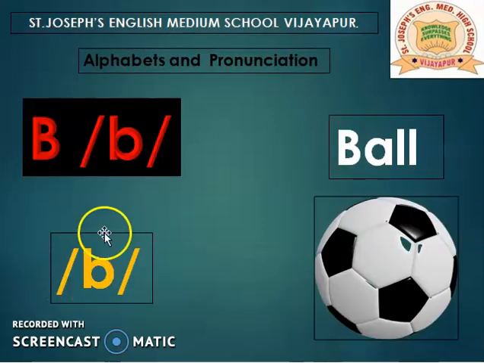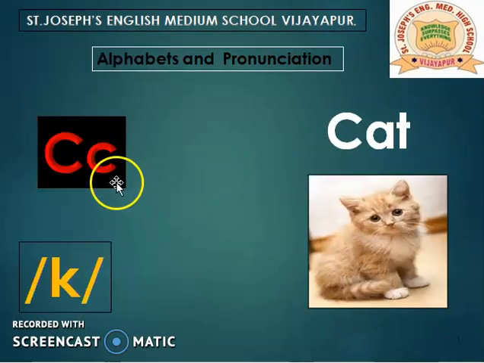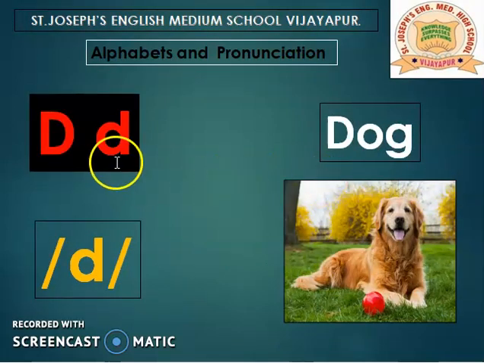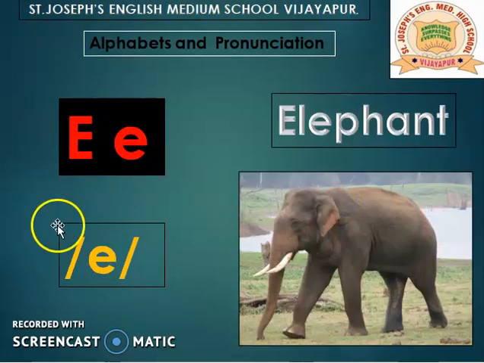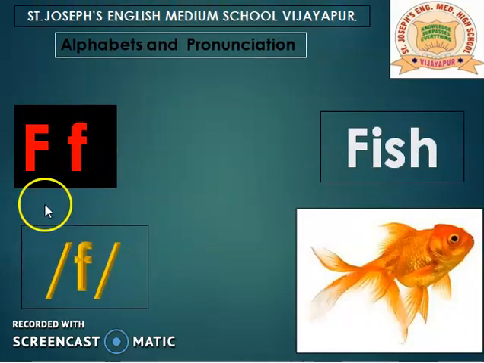B, ball. C, cat. D, dog. E, elephant. F, fish.